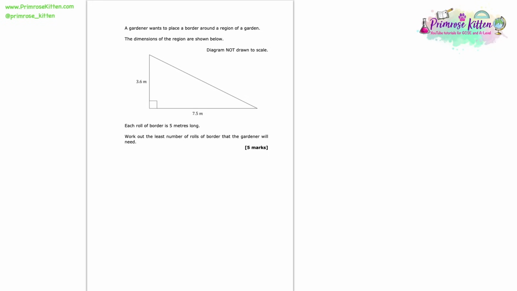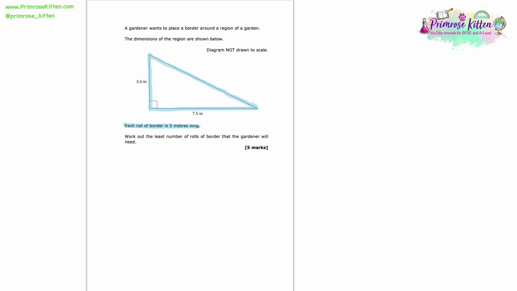Here we're told that a gardener wants to place a border around a region of a garden. The dimensions of the region are shown below. So here we can see we've got this 3.6 by 7.5 triangle. However, we don't know the length of the hypotenuse of it.